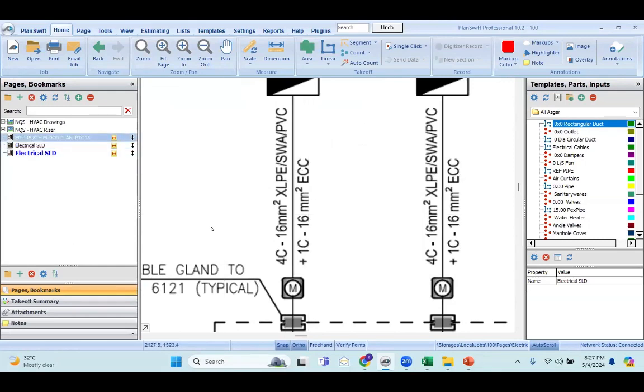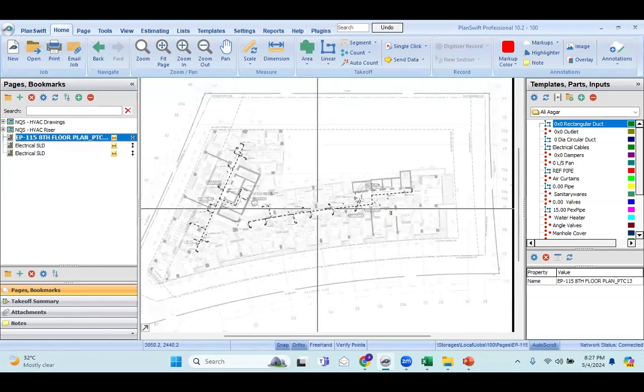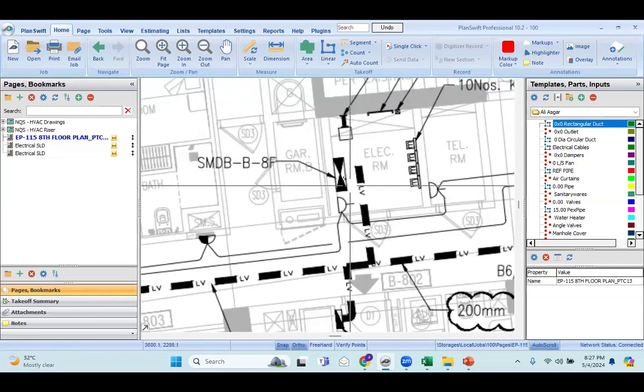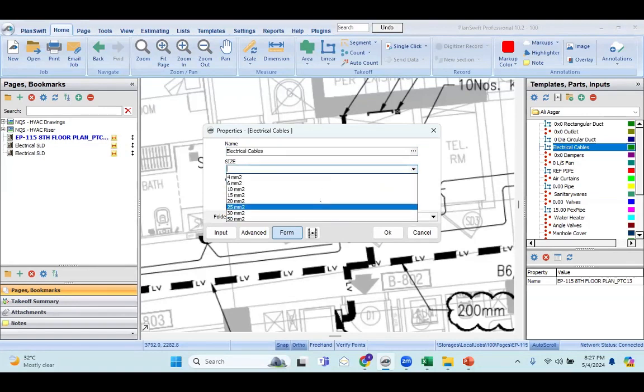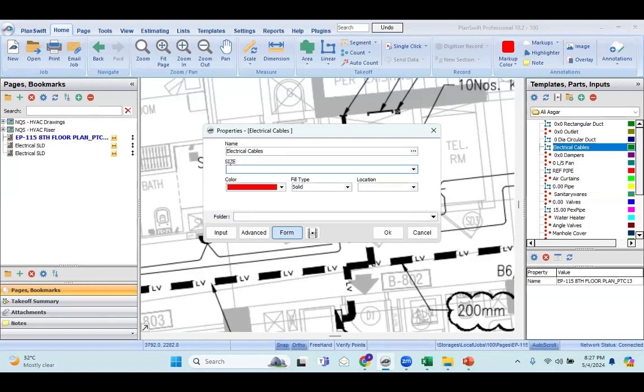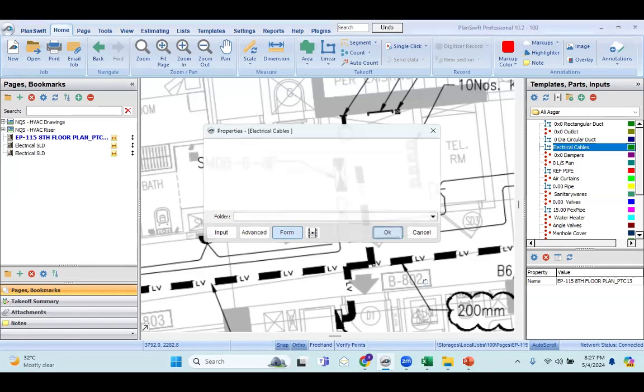So we will go back to our drawing again. We will locate the SMDB. From the SMDB, I'll take this template for the electrical cables. I have already put the standard sizes of the cables. If you don't find the standard sizes, you can simply put 16 mm square XLPE plus 16 mm square ECC. ECC is an earthing cable. So if you put it like that, click OK.